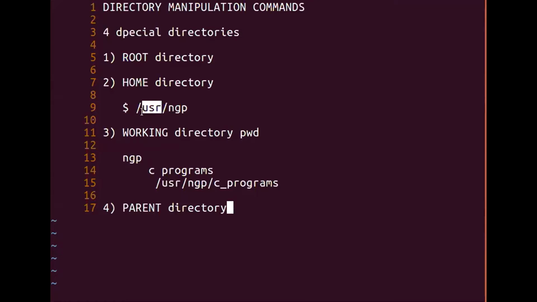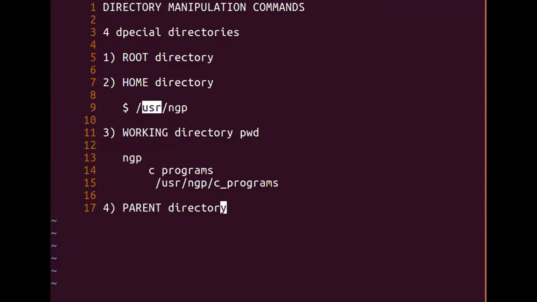Okay, so just to sum up, Unix supports 4 special directories: the root directory, the home directory, the working directory, and the parent directory. With the help of commands, which are basically called directory manipulation commands, let us try to understand the 4 directories which Unix supports.